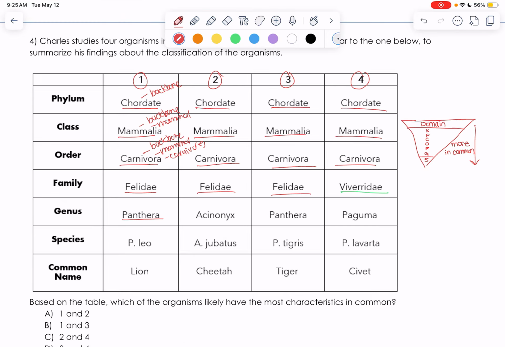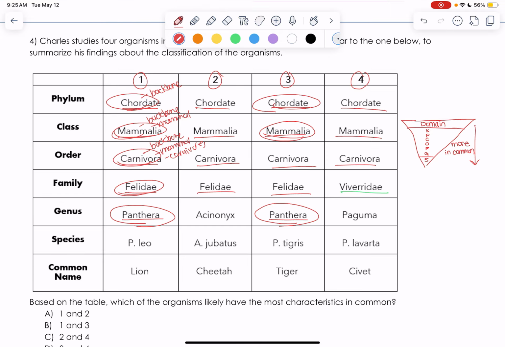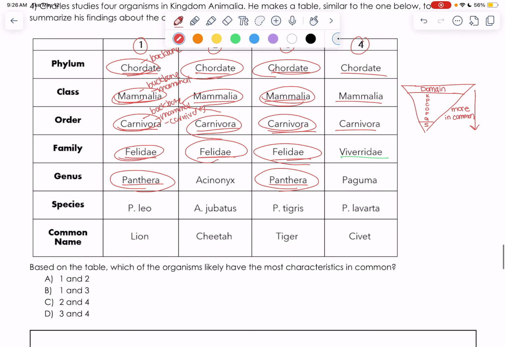I'm not going to try to pronounce that second one, and we already know 4 was on its own already. So number 1 and number 3 have the most in common because they have the most levels in common. They have 5 levels in common: phylum, class, order, family, genus, that we can see on this chart, versus organism 2 only shares 4 with them. So based on the table, which of the organisms likely have the most characteristics in common? Remember, they have the most in common if they have the most groups in common. So that is organisms 1 and 3.